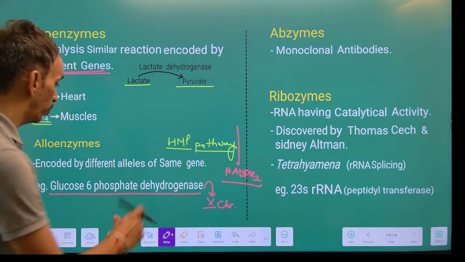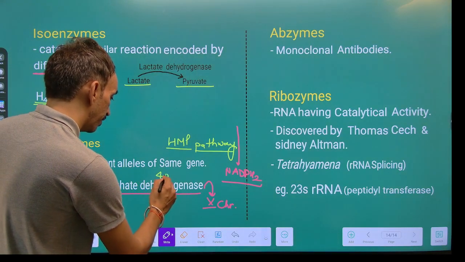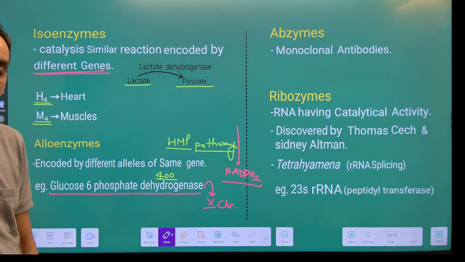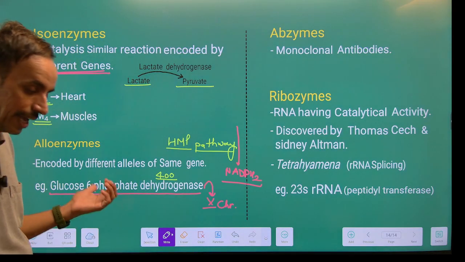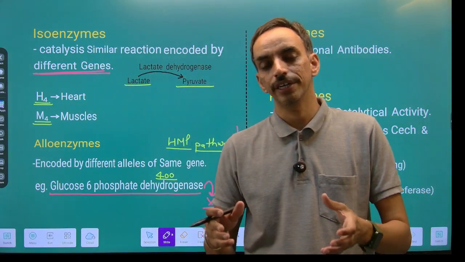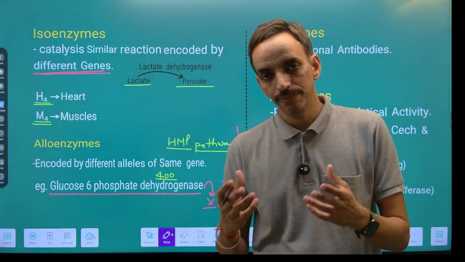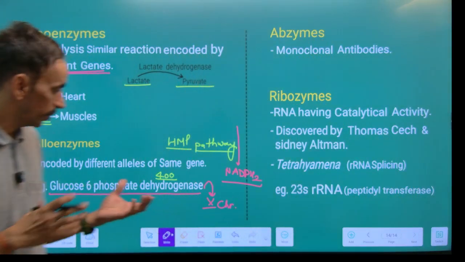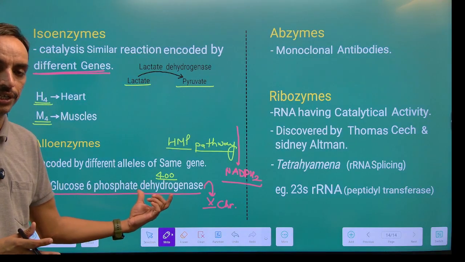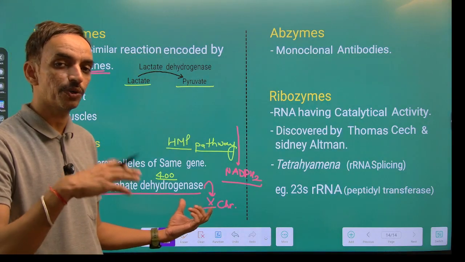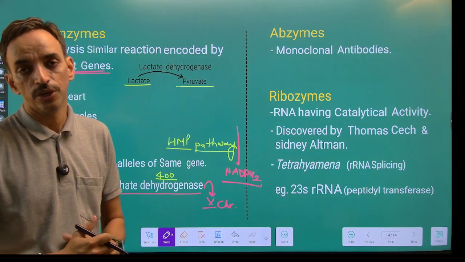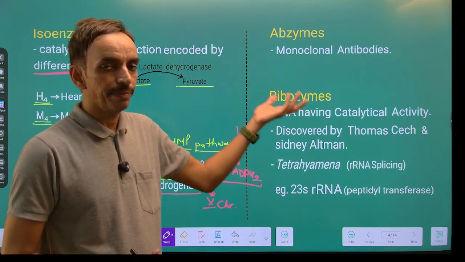Now, we are having more than 400 types of variants of this particular gene within the population. So, alloenzymes are simply enzymes which are encoded by the different alleles of the same gene. Gene जो आपके located है कहाँ पे, X क्रोमोसोम पे, किसके लिए, ग्लूकोज 6 फॉस्फेट डिहाइड्रोजिनेज के लिए. पर एक पॉपुलेशन के अंदर अपने को इसके कितने वेरिएशंस देखने को मिलते हैं, more than 400 types of variations can be observed. Next is the Abzymes.